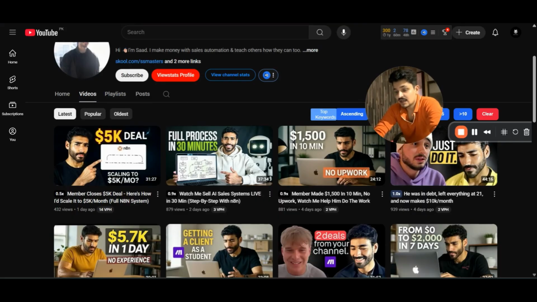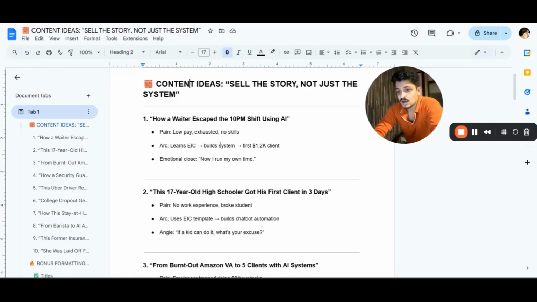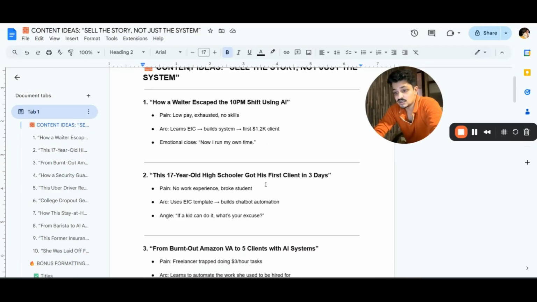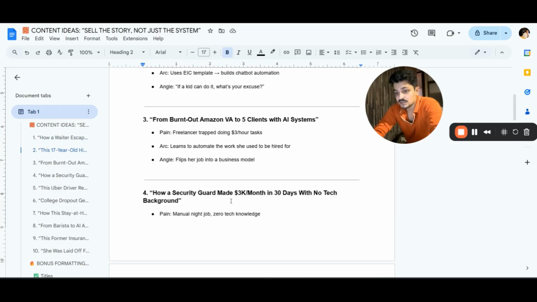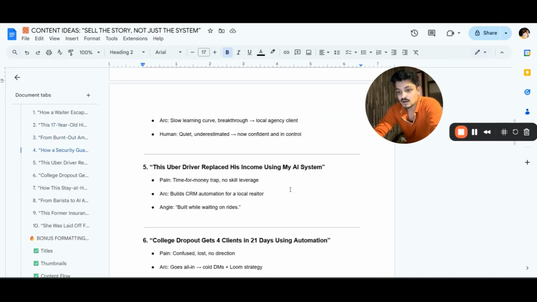For example, ideas like how a waiter escaped a 10 p.m. shift using AI, right? This 17-year-old high schooler got his first client in 30 days. How a security guard made $30,000 per month in 30 days with no tech background. The Uber driver replaced his income using my AI system, right?